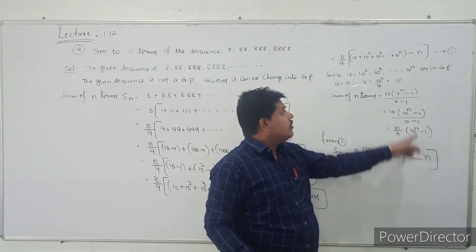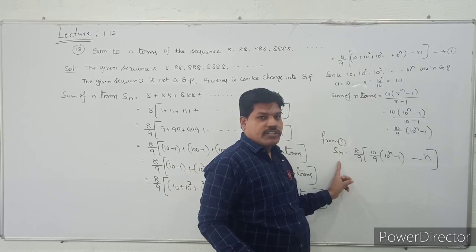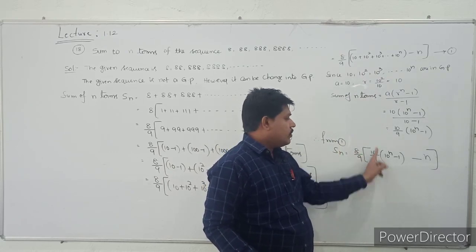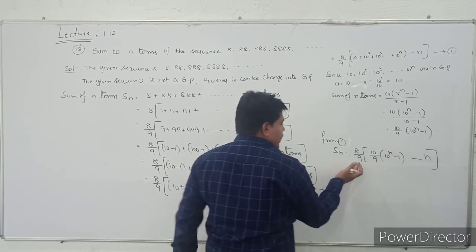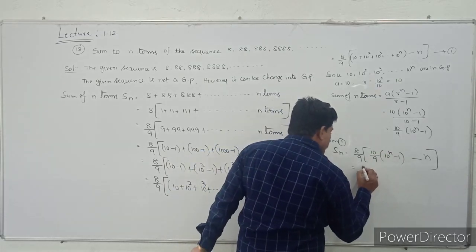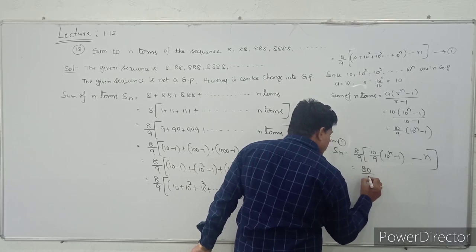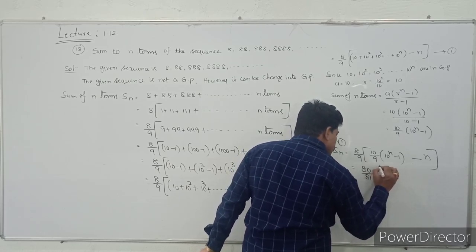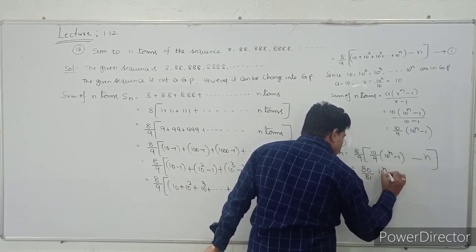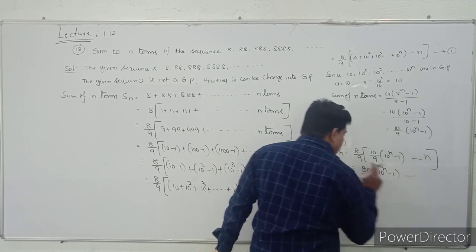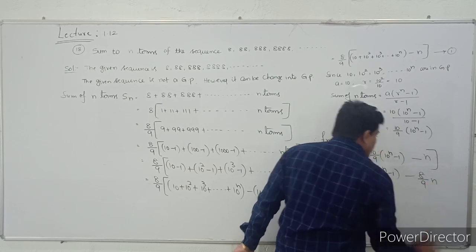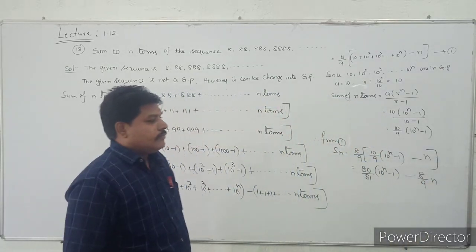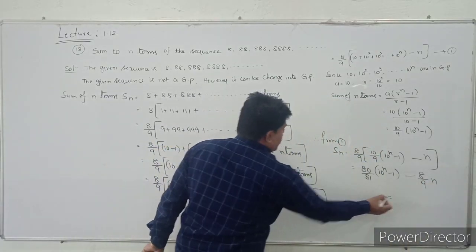So substitute this value in this equation, you will get Sn is equal to 8 by 9 into 10 by 9 into 10 power n minus 1, minus n. If you take this 8 by 9 inside, what will it become? It will become 80 by 81 into 10 power n minus 1, minus 8 by 9 into n. So this is the answer.